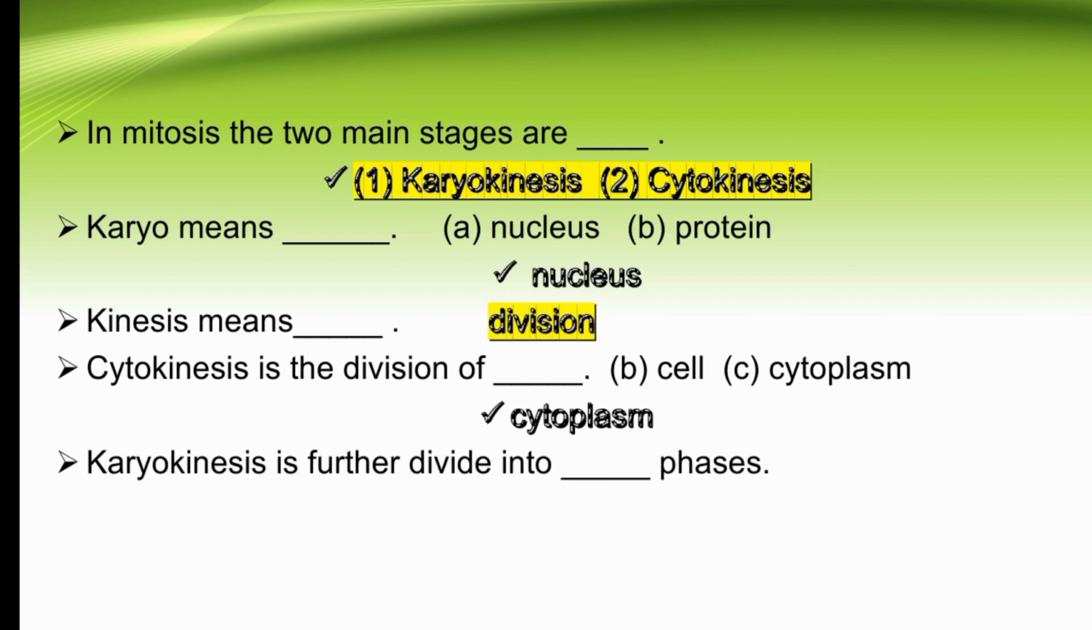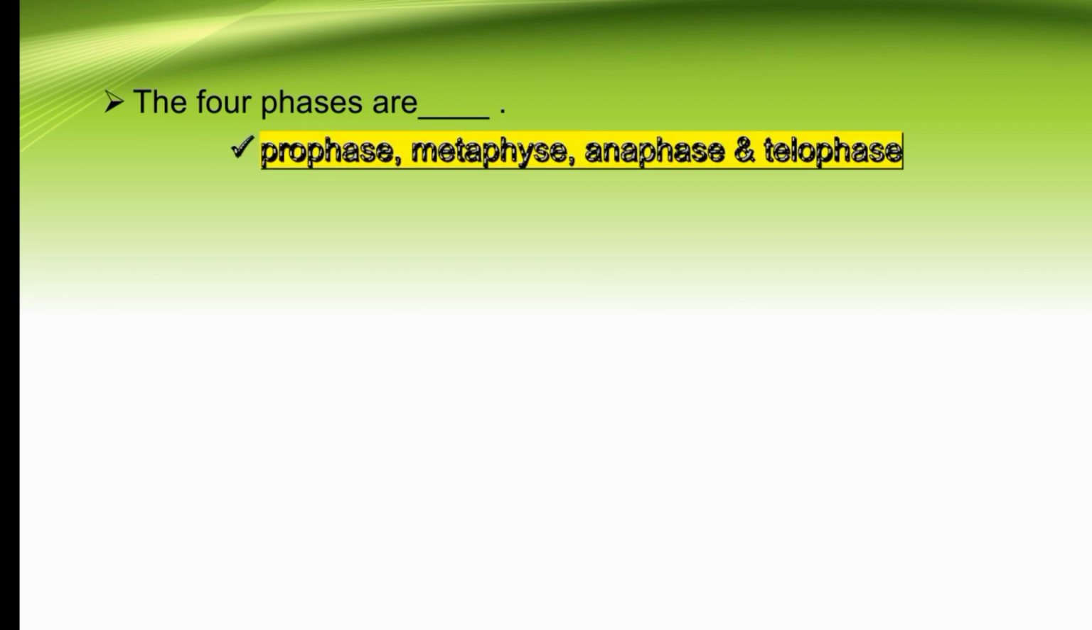Karyokinesis is further divided into dash phases. So karyokinesis is further divided into 2, 3, or 4 stages. The right option is 4. It is divided into 4 phases. These 4 phases are dash. So the phases are prophase, metaphase, anaphase, and telophase. These are the phases of karyokinesis, which is a stage of mitosis.